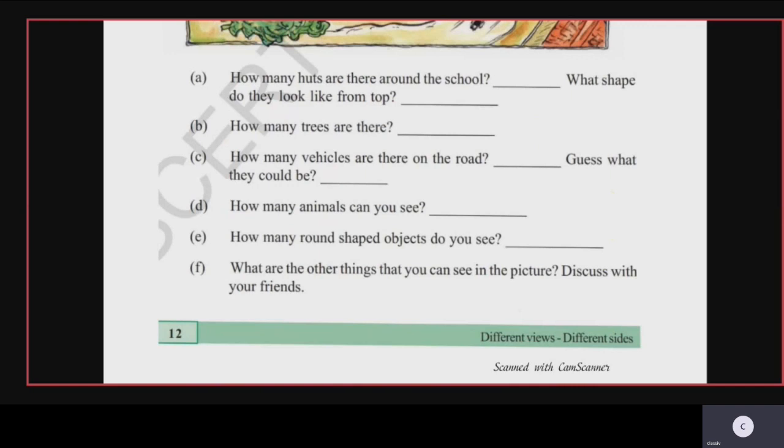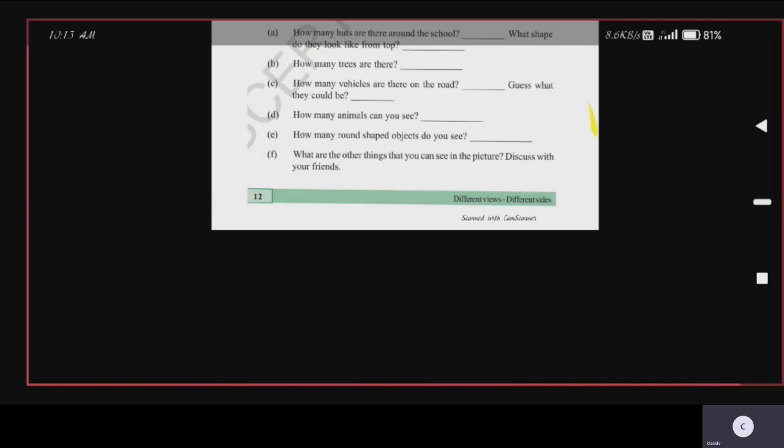The next question, what are the other things that you can see in the picture? What are the other things you can see in the picture, children? One extra thing you can see is a man sleeping on the cot, children. The next one you can see is the children playing in the school. Then the third one, a street light is there in between, children. The fourth one, a school building is also there.